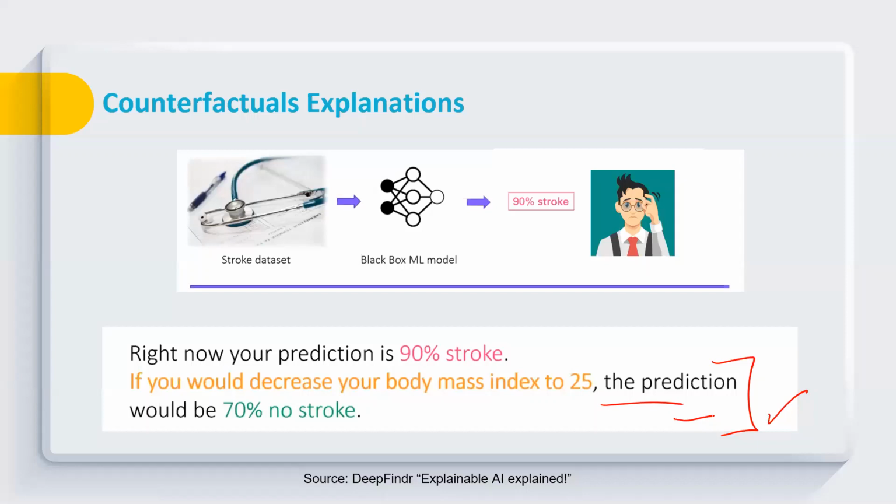We are directly providing the details about the keywords and the important features, but here we are hiding everything, and we are only pinpointing those minimum features that need to be changed by the end user in order to flip the output to a desired outcome.